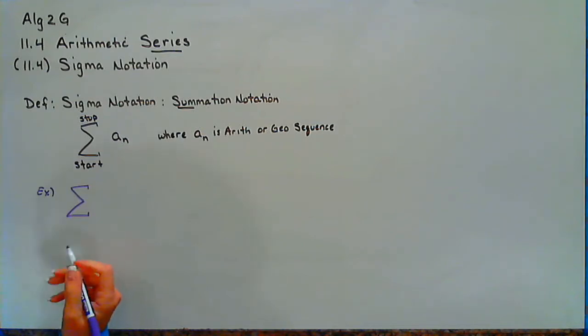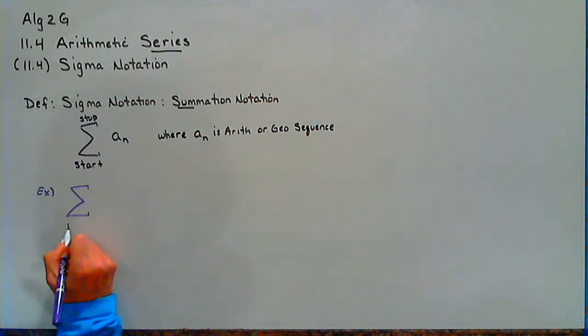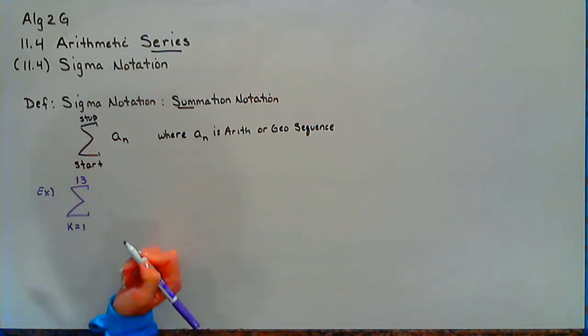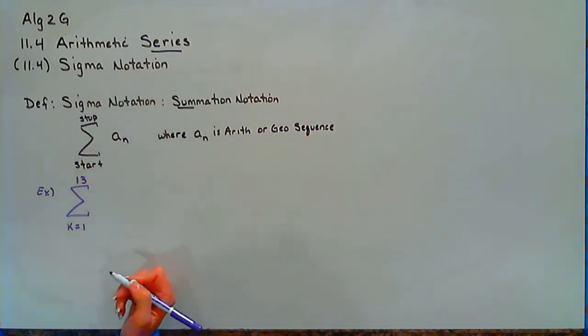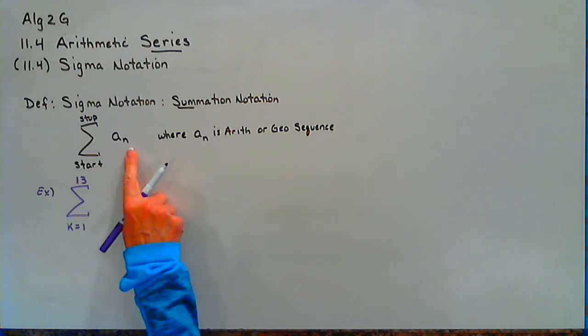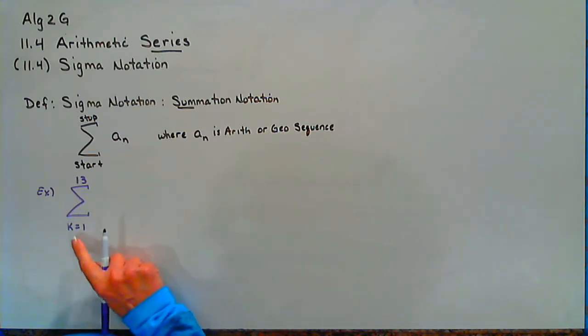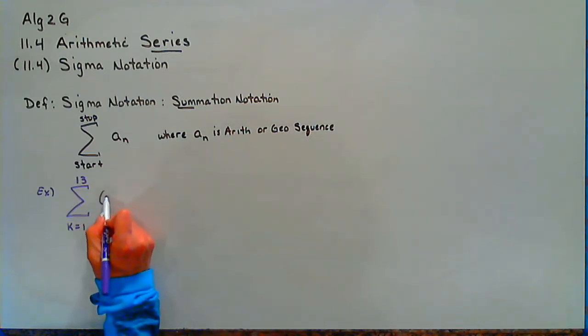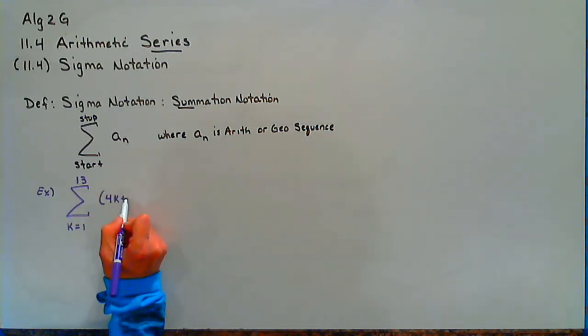I'd like this sum, and I'm going to give you k equals 1 to 13, and now I have to give you a sequence that uses a K in it this time, and I'm going to keep it arithmetic. So I'm going to give you 4K plus 1.